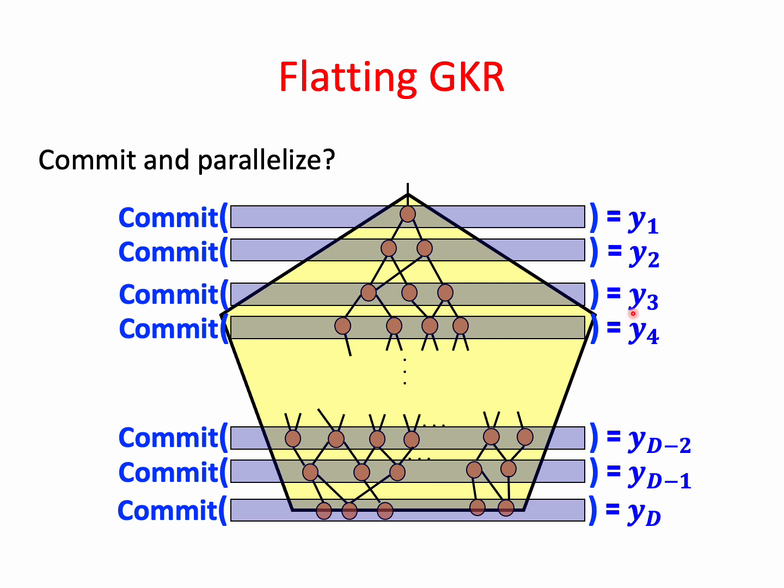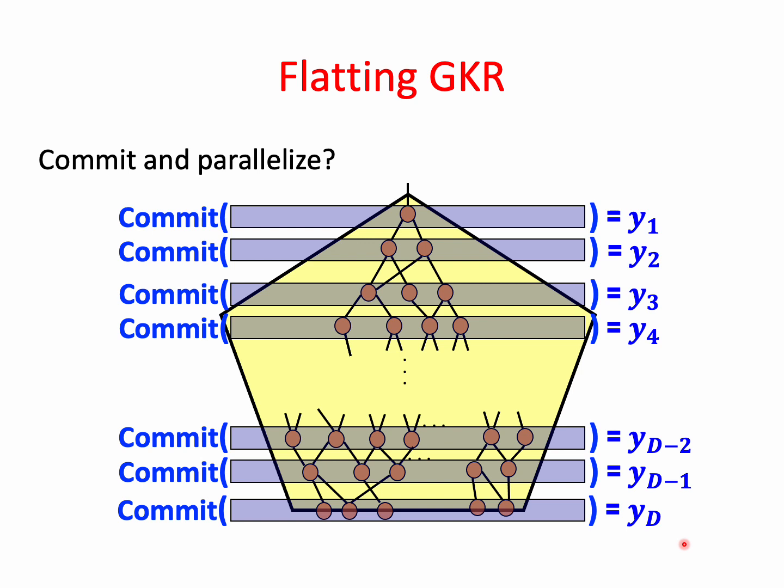So we denote these commitments by Y1 up to YD. And we can already notice that we have to make sure that these commitments are succinct, okay? Because we're going to pay for them with communication complexity and we don't want to pay too much.